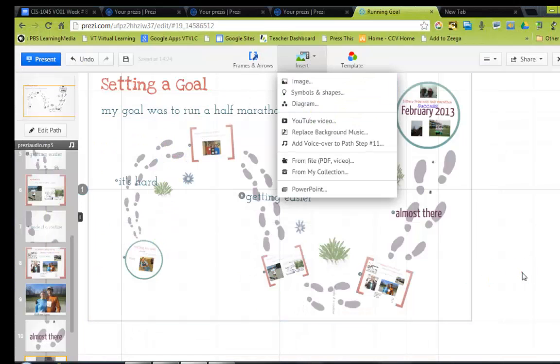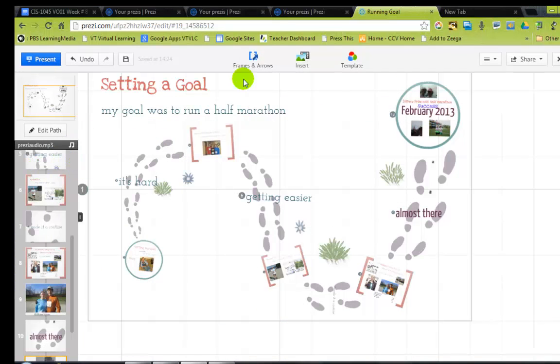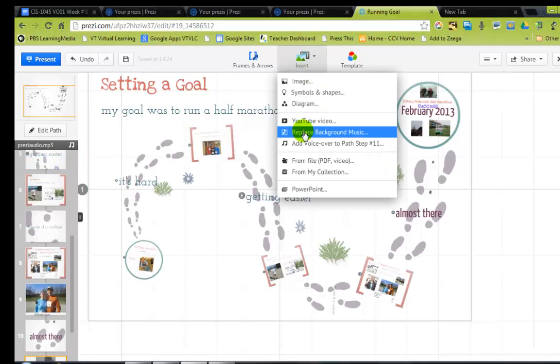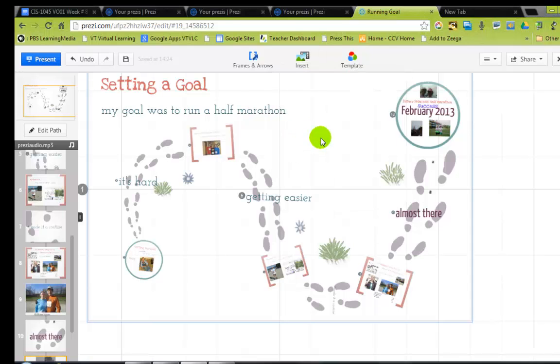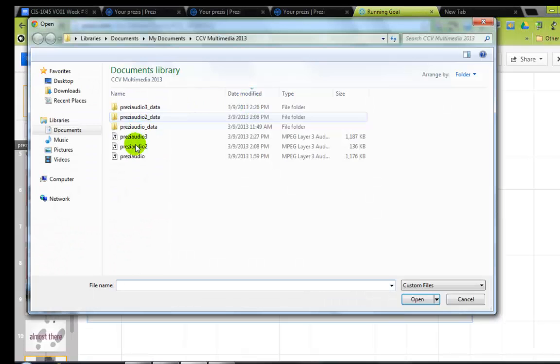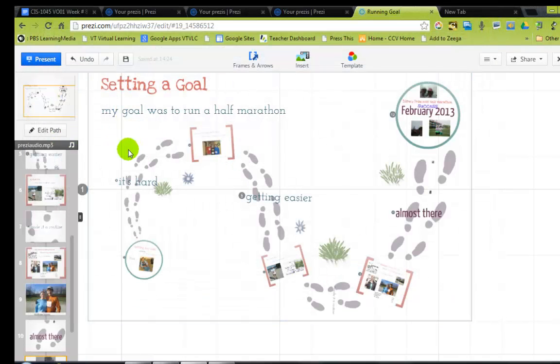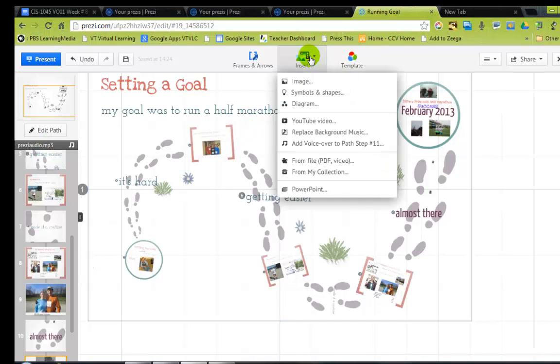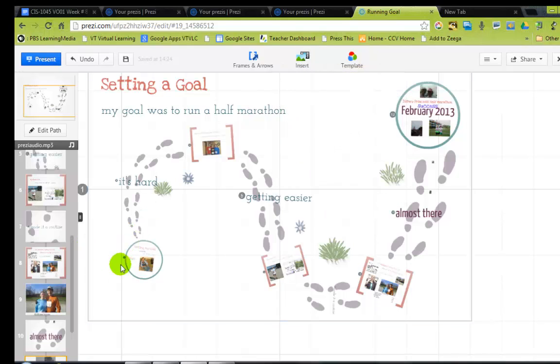So now again, so I can show you, I'm on the first slide and I click on Insert, and I'm going to go, well, I've already added it, but you would click on background music right here, Add Background Music, and it's going to open up a file, and you would click on the file to add. I've already done this, and it will add it to the background. See, I already have one right here, Prezi audio. The other thing, so let's make sure I have it there. Yeah, so it's there.